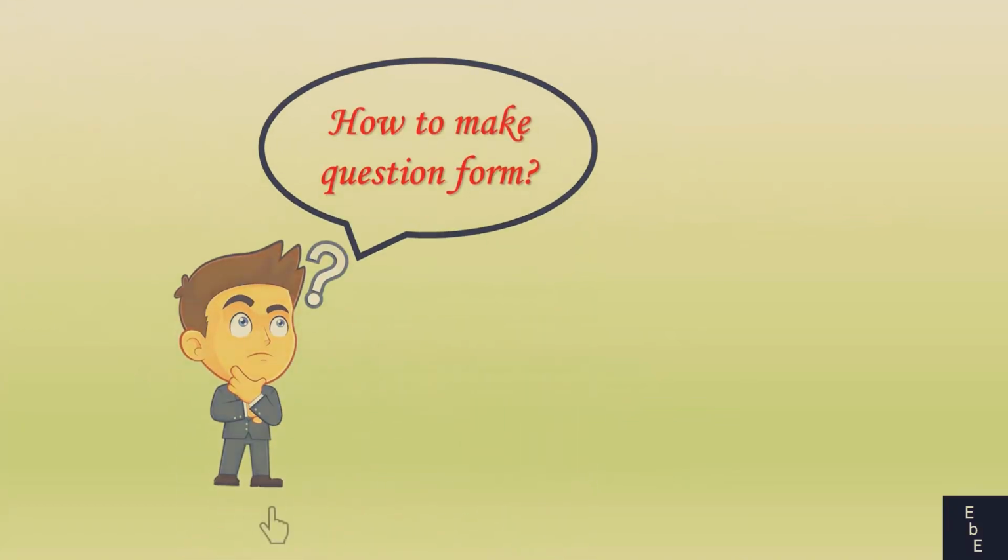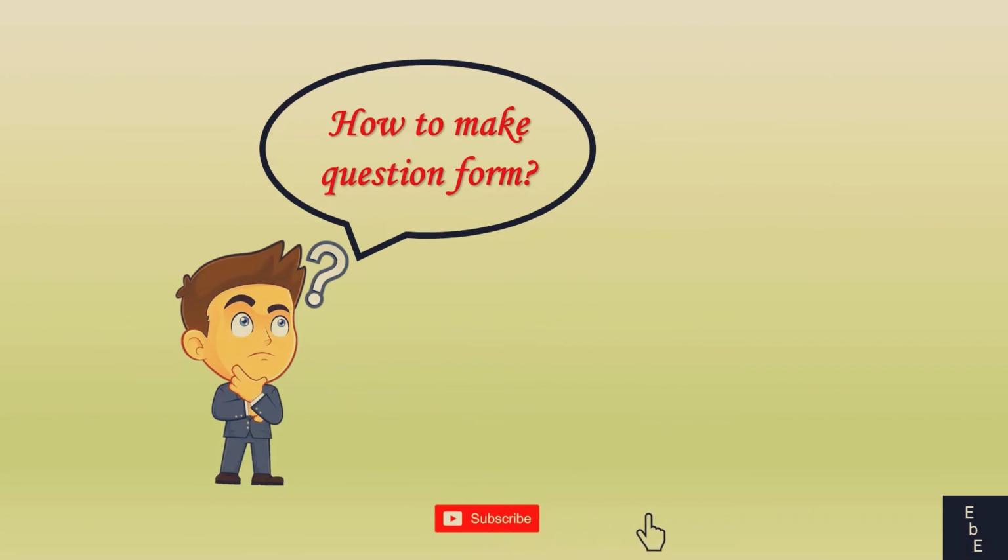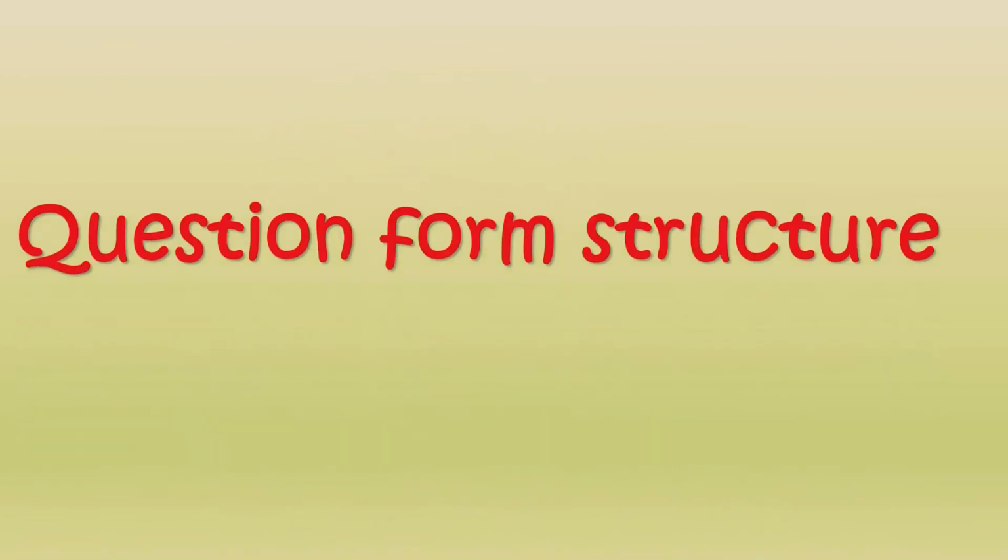Okay, then we can move to look at the question form of the past continuous tense. The question form structure is was/were plus subject plus verb-ing plus object plus rest.